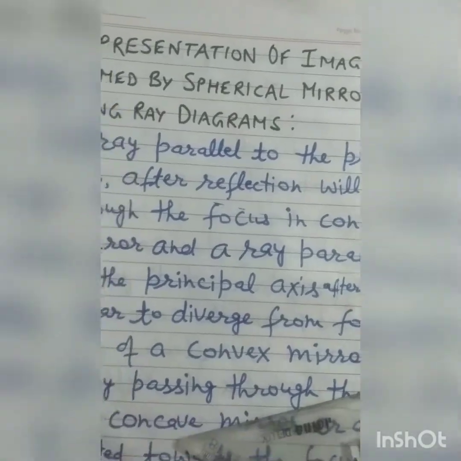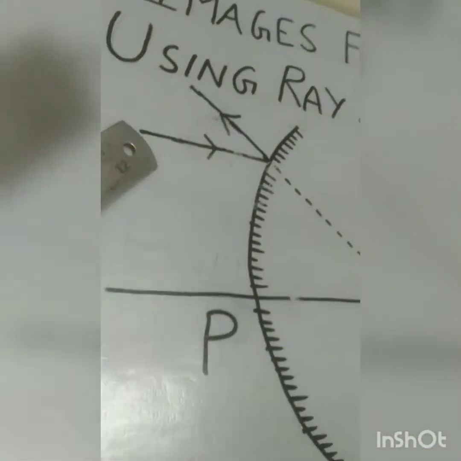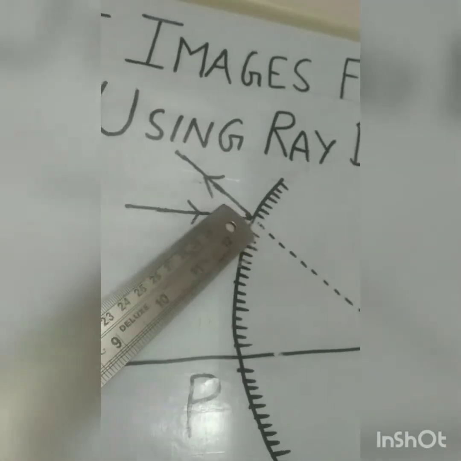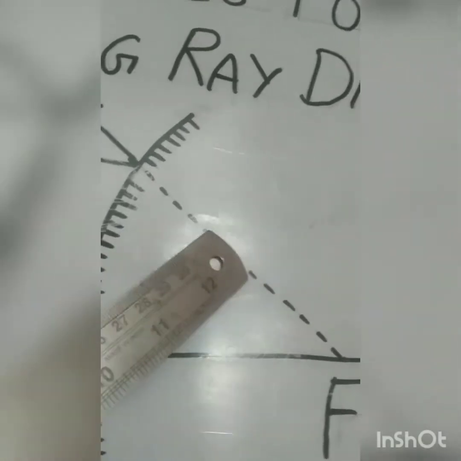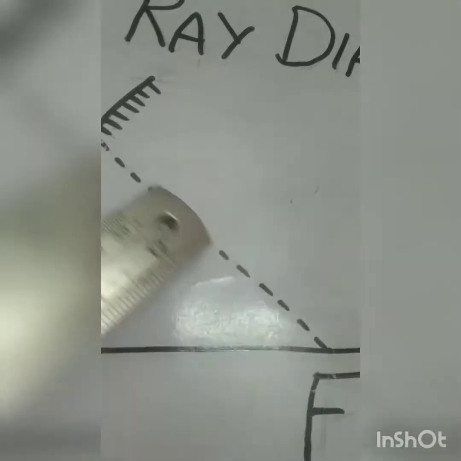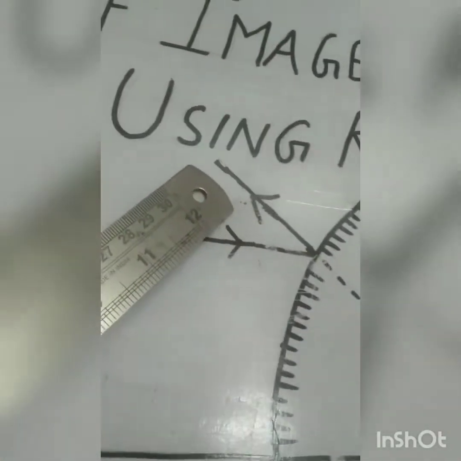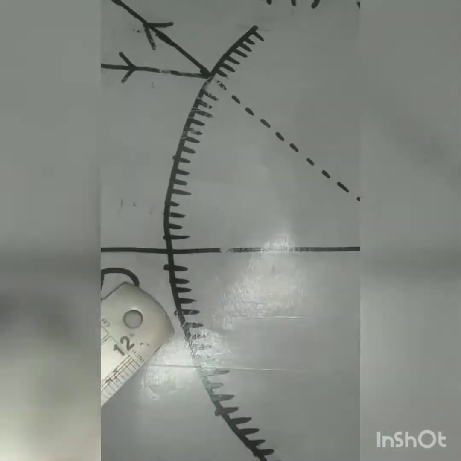And a ray parallel to the principal axis, after reflection, will appear to diverge from the focus in the case of a convex mirror. This ray is parallel to the principal axis. After reflection, it will appear to diverge from the focus in a convex mirror.